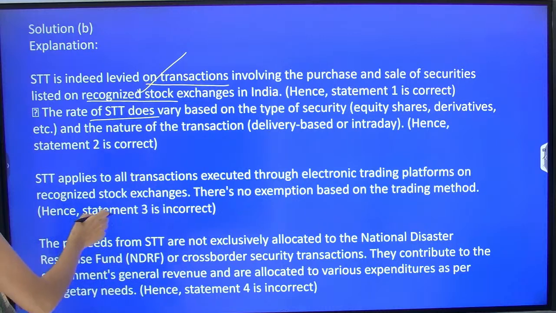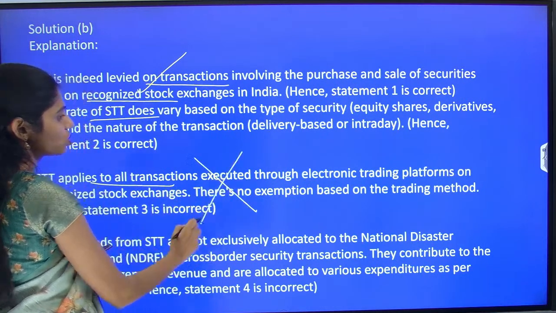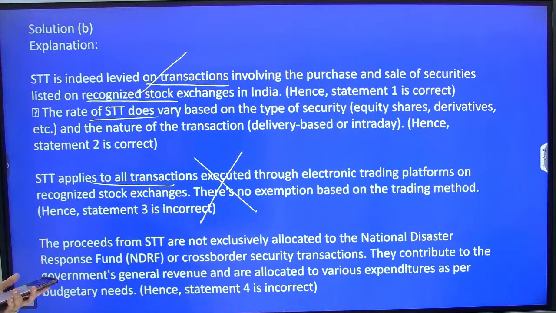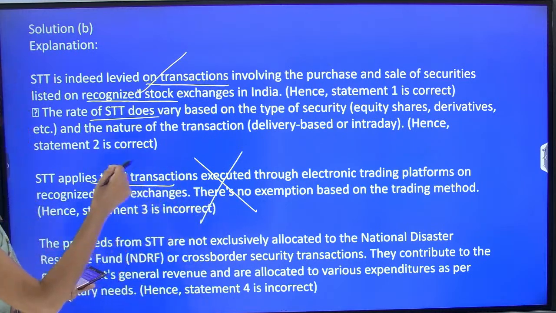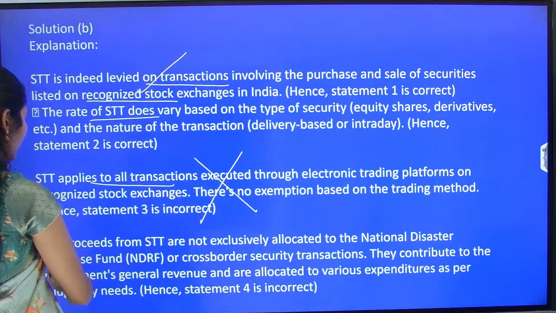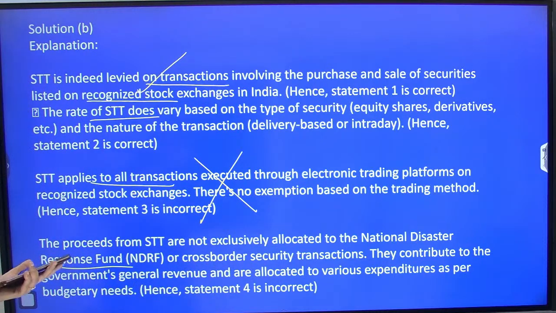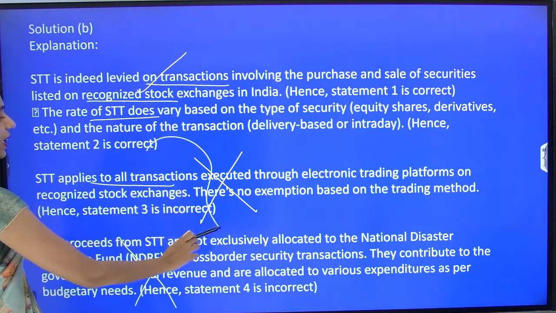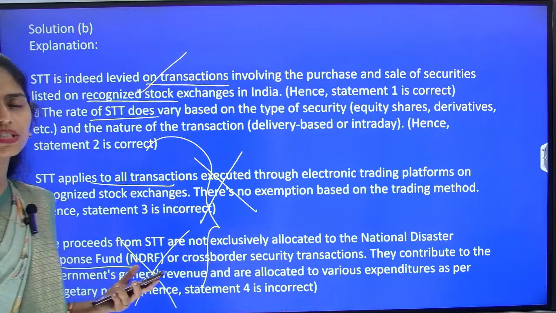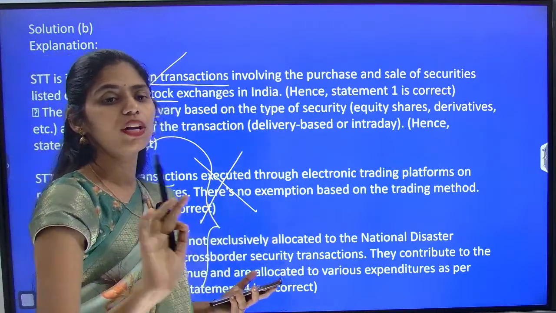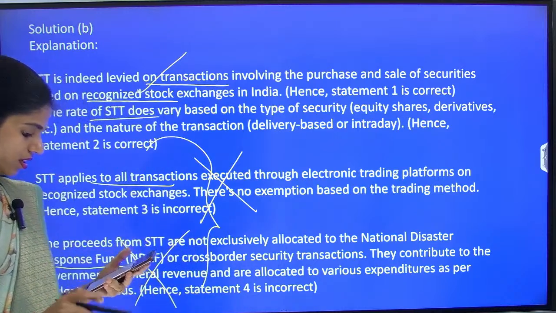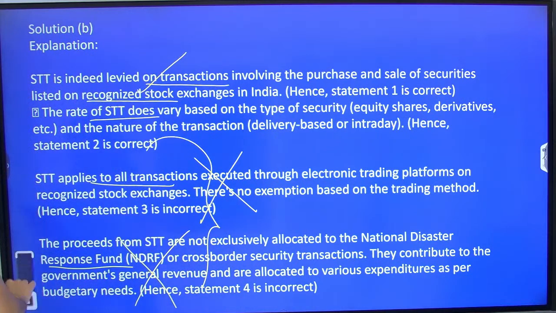And next, STT applies to all transactions. There is no exclusion of electronic trading platforms. And the proceeds from STT are not exclusively allocated. The money collected as tax will not be allocated to the National Disaster Response Fund or cross-border transactions. There is no relation, right? So this is also incorrect. So how many are incorrect? 3 and 4. So what is the correct option? B. Only 2 statements are incorrect. Very good, Pavan. And next question.